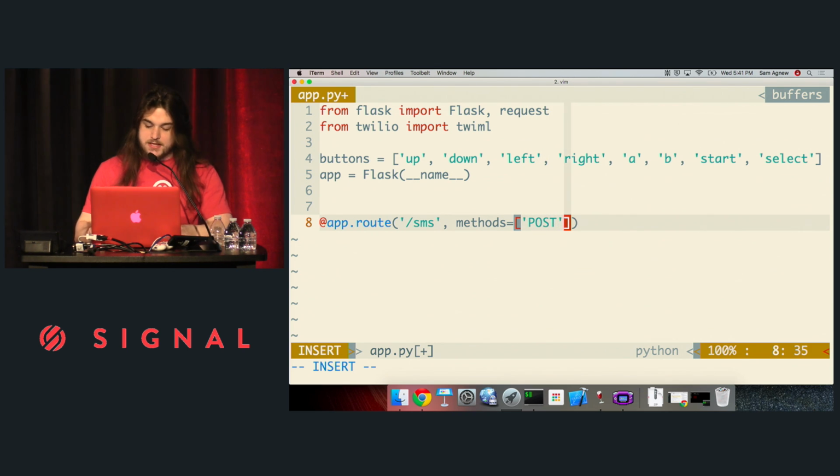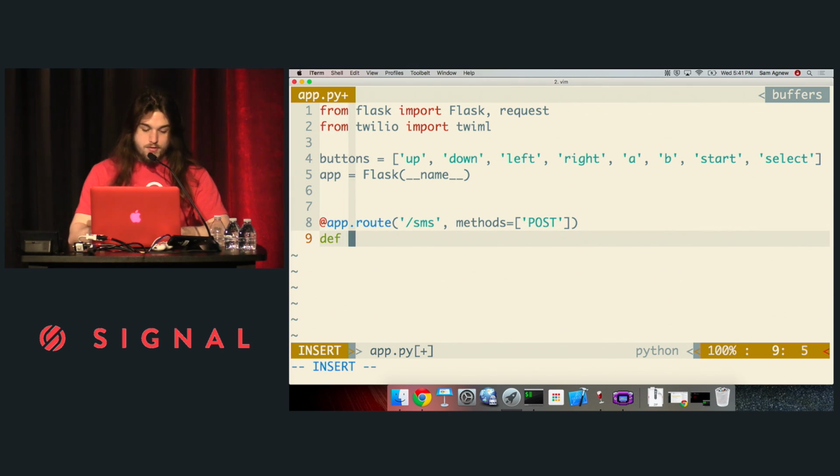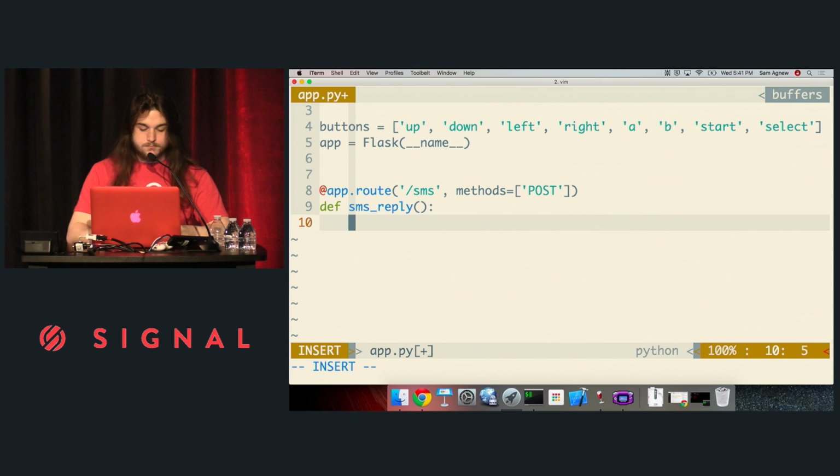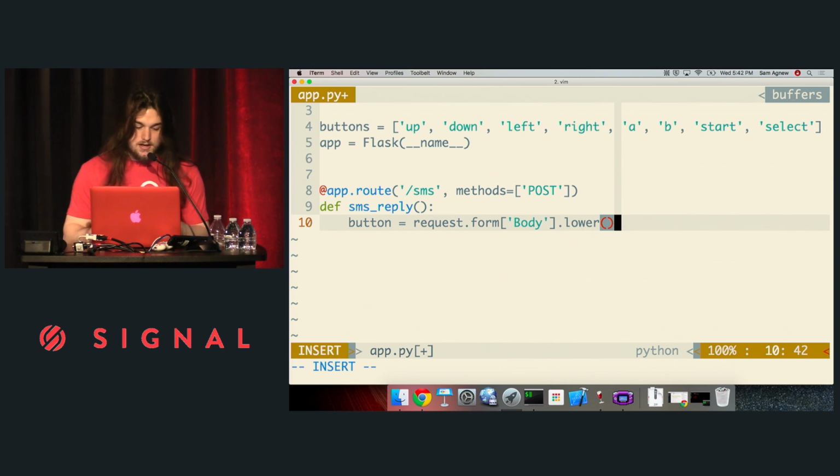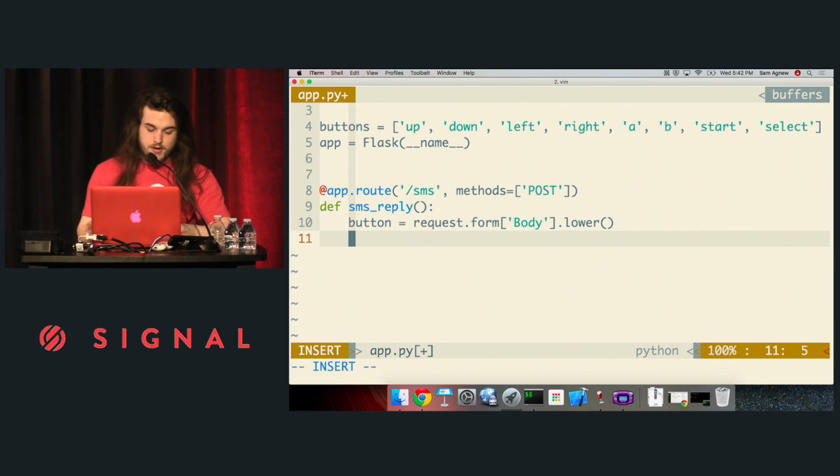Whenever a text message is sent to my Twilio number, this route will receive a post request with all the information associated with that request, and it will call this function. I'll just call it SMS reply for now. And in here, first thing I'm going to do is grab the message that you sent me. So the form encoded data of the post request. The variable is called body, so I'm getting the body of that text message, and I'm just going to convert it to lowercase just to be safe, especially because autocorrect will automatically capitalize stuff for you. Don't want that burden to be on you.